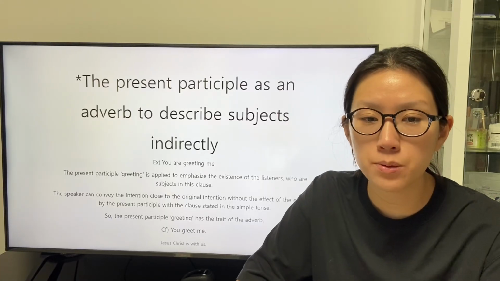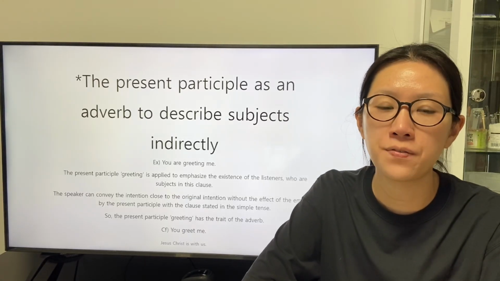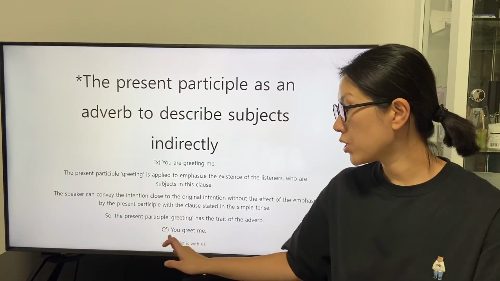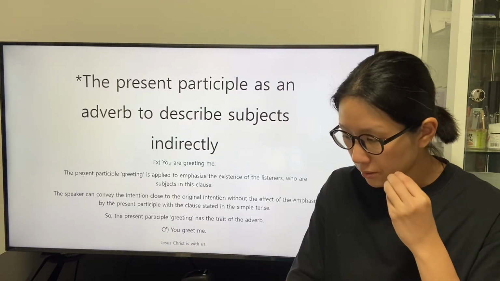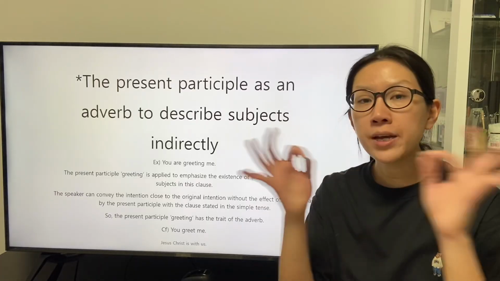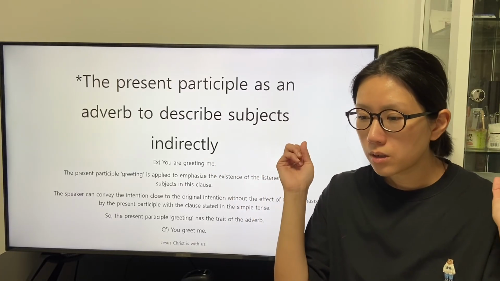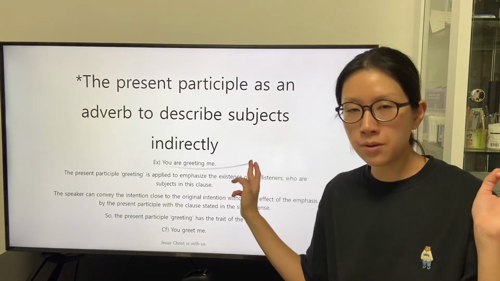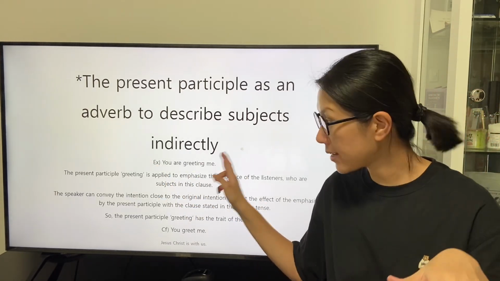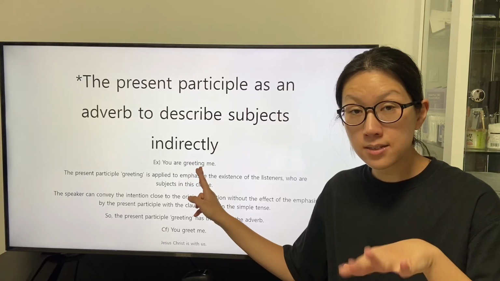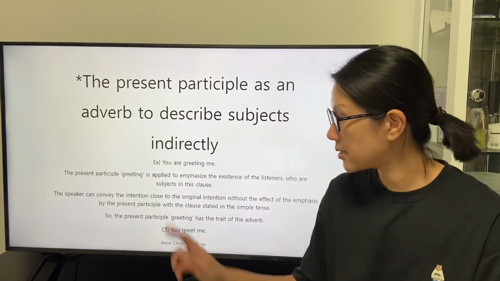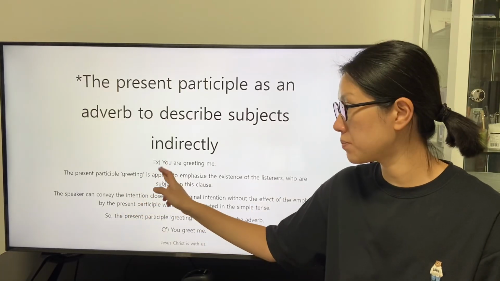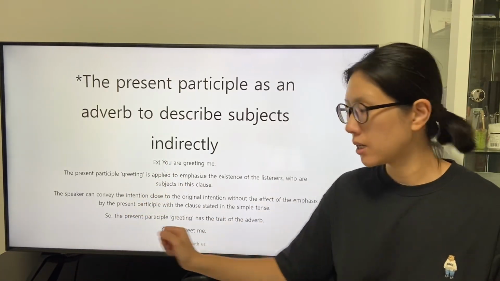So the present participle greeting has the trait of the adverb. There is a clause stated in the present simple tense, you greet me. We can find the only verb in the clause stated in the present progressive tense as the be verb to describe the existence of the subject primarily.